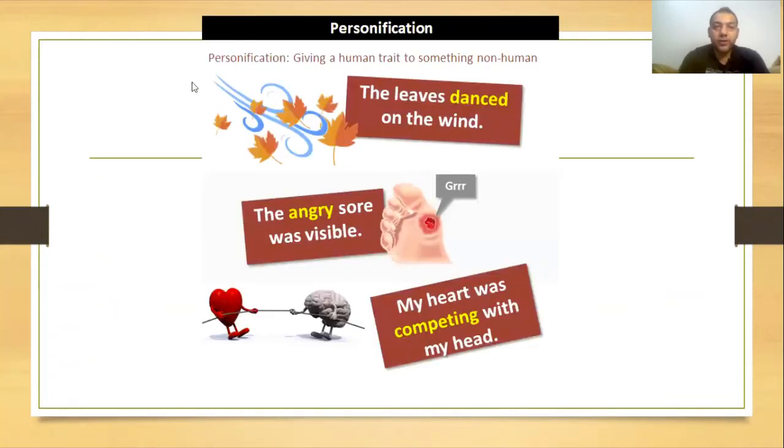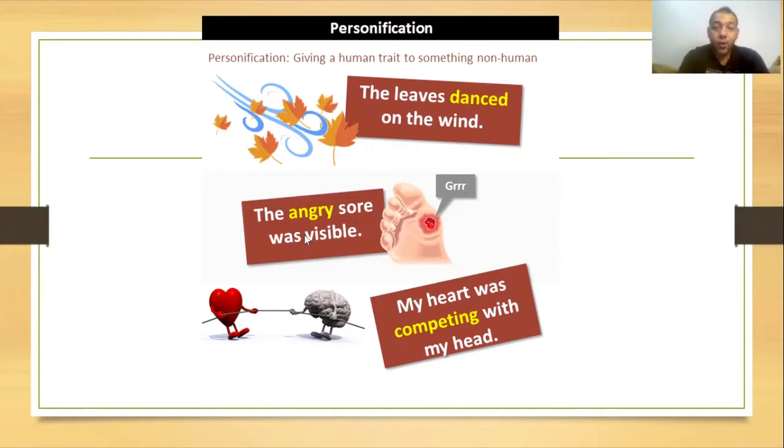So now we'll go to personification. Personification is giving human features to non-humans. Like, the leaves danced on the wind. Can the leaf dance? Actually, dancing is a feature of people, human beings. Of course, when you say the leaves danced on the wind, now I can say that this is personification because we gave human features to a non-human.